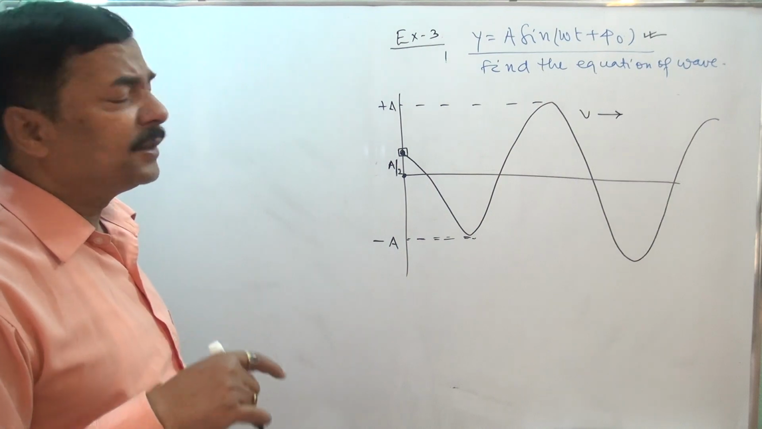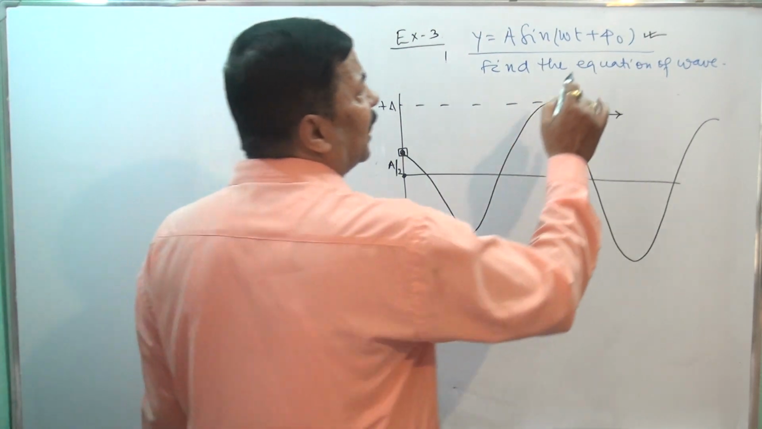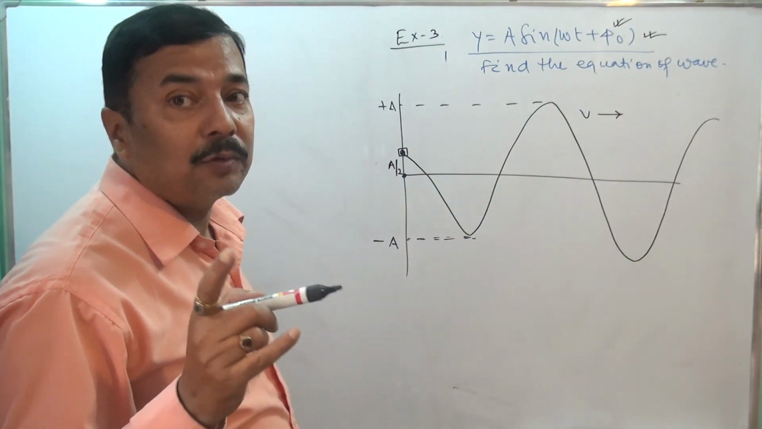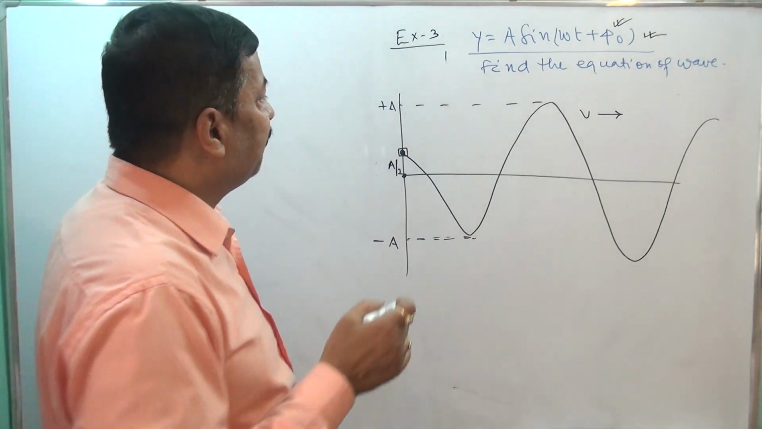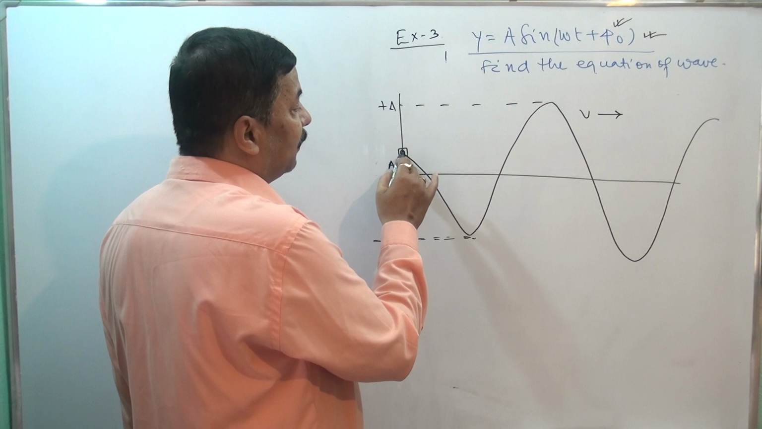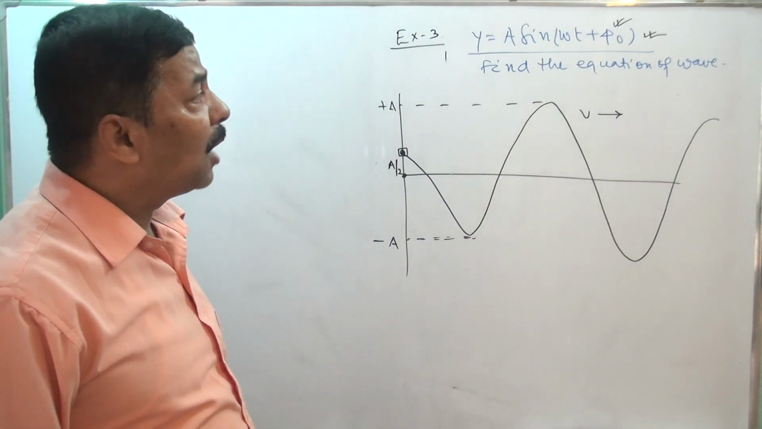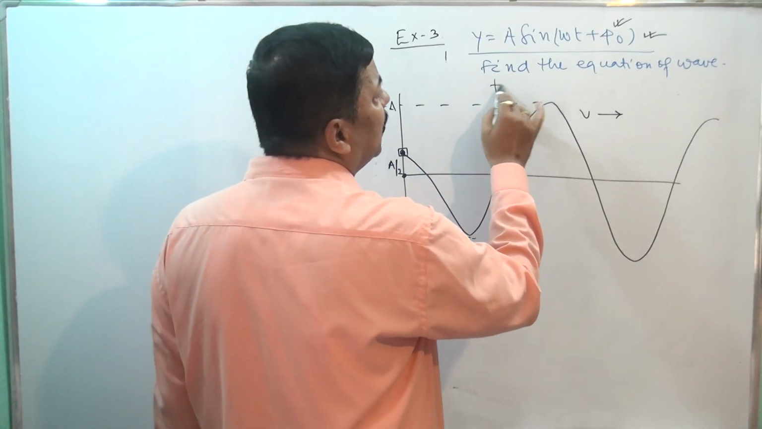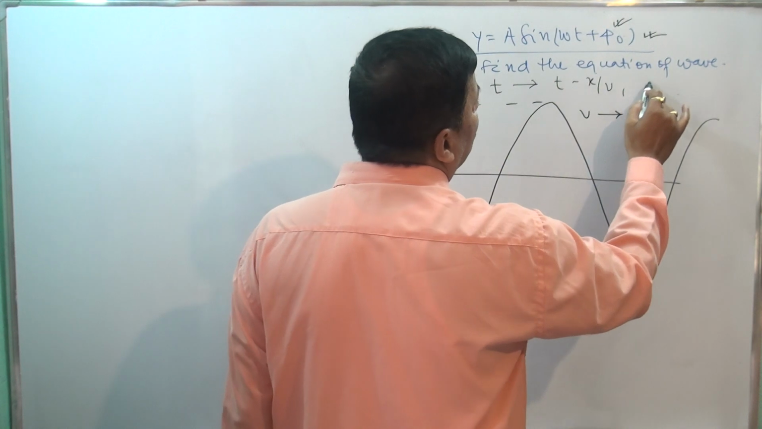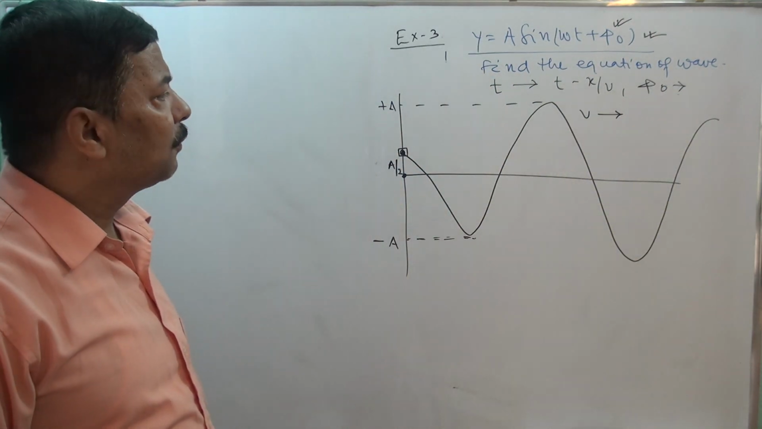The equation will remain the same, t minus x by v and phi naught. The problem is that we must be able to find phi naught, therefore I discussed in the previous class how to calculate phi naught, that is, the initial phase. If we are able to calculate the value of phi naught here, we can easily write the equation. How? We will replace t by t minus x by v and we will put in the value of phi naught. That's all. That will give you the equation of wave.